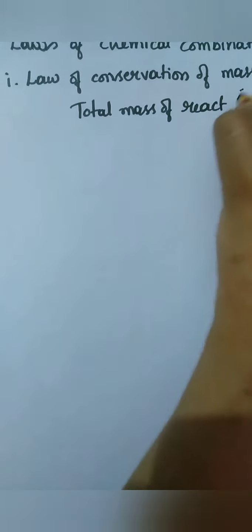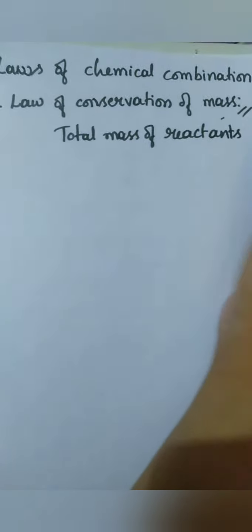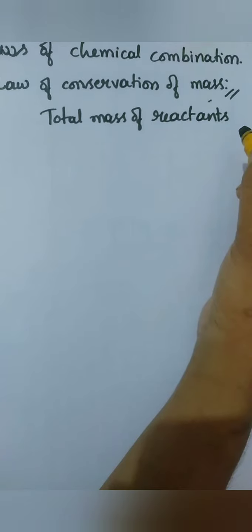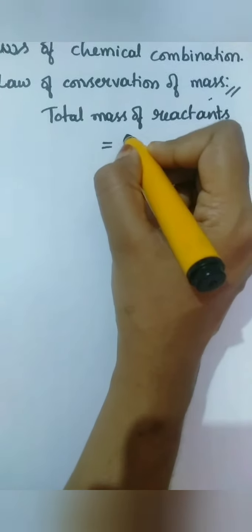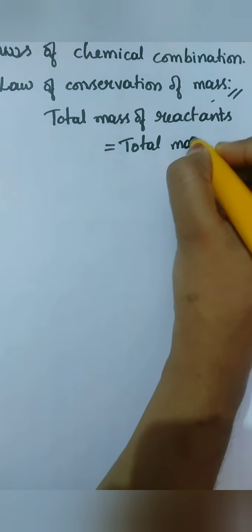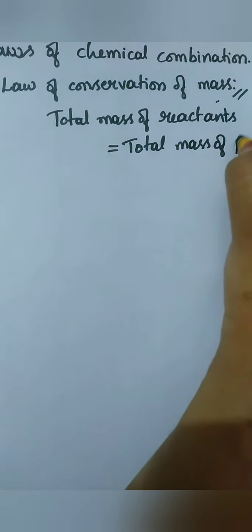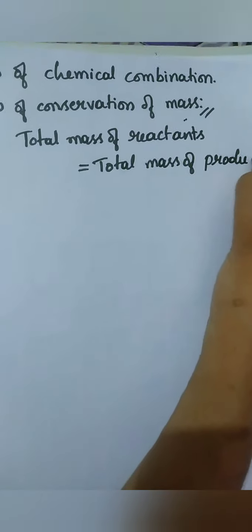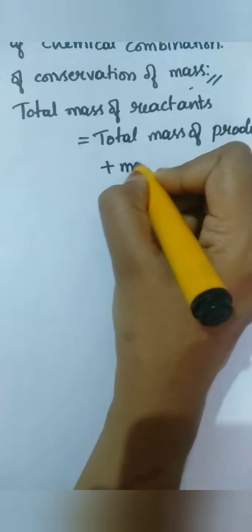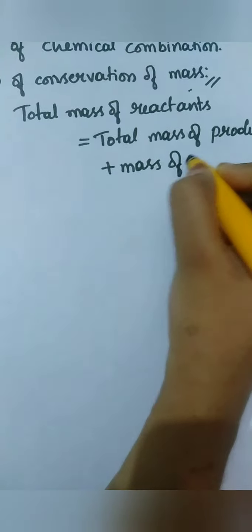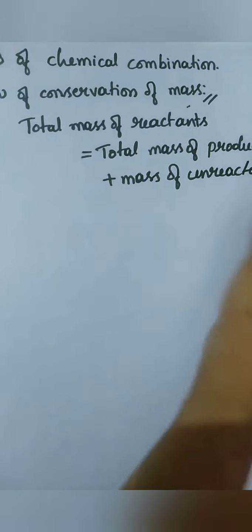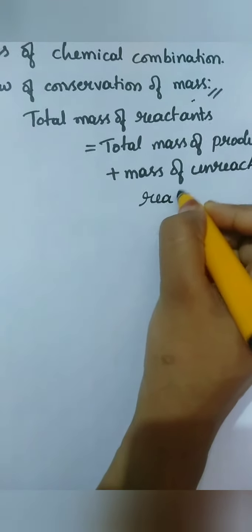That means if you consider any reaction, the total mass of reactants will definitely be equal to the total mass of products plus the mass of unreacted reactants.